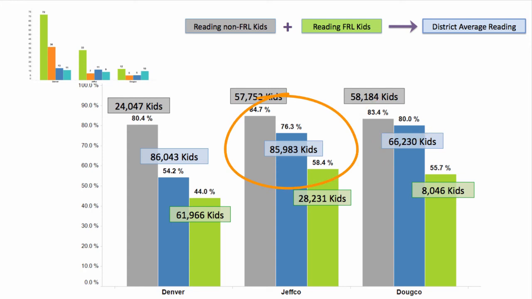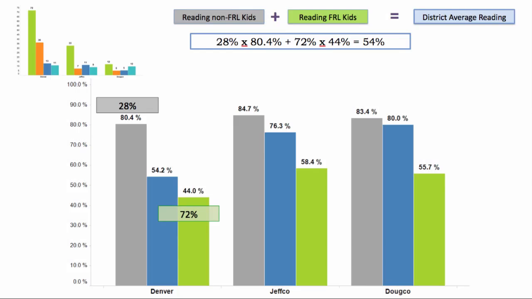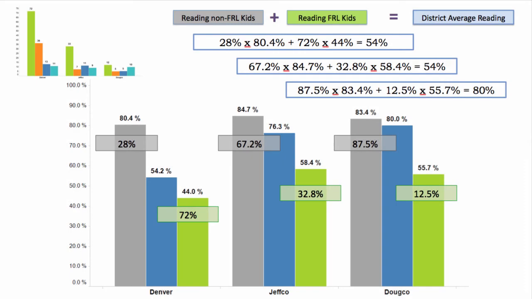Here is some simple math to illustrate. 28% of Denver kids score on average 80.4%, and 72% of Denver kids score on average 44%. The average score for Denver is 54%. We can do the same calculation for Jeffco and Jeffco.